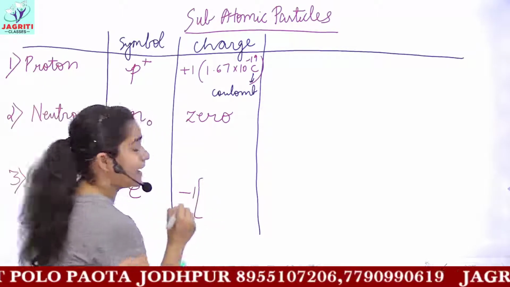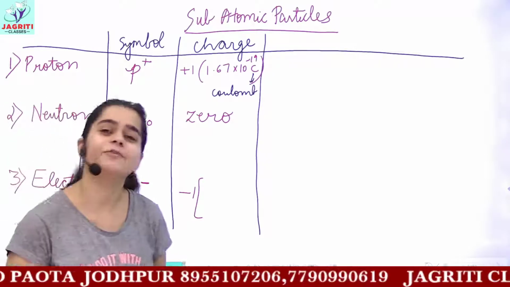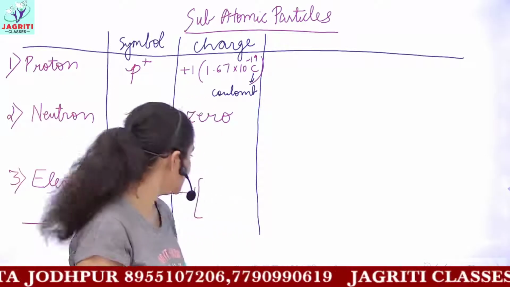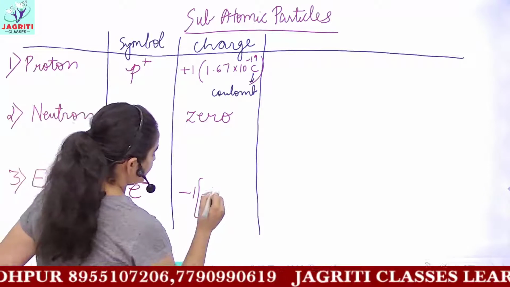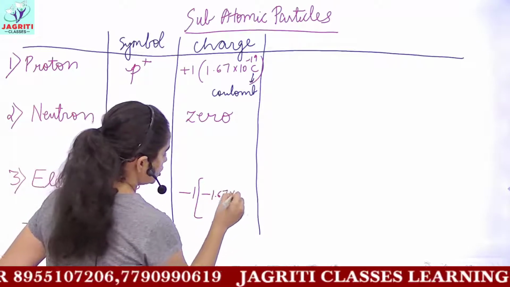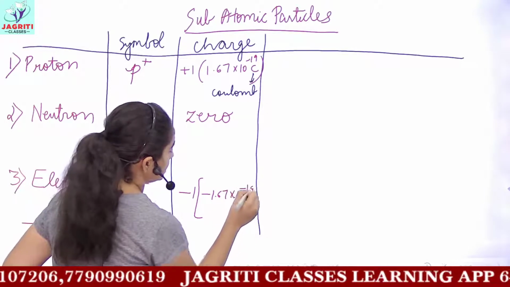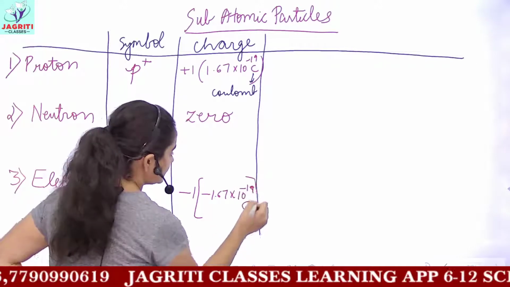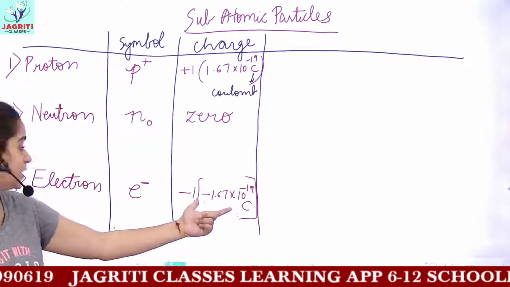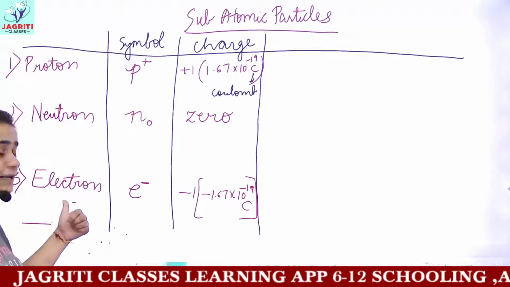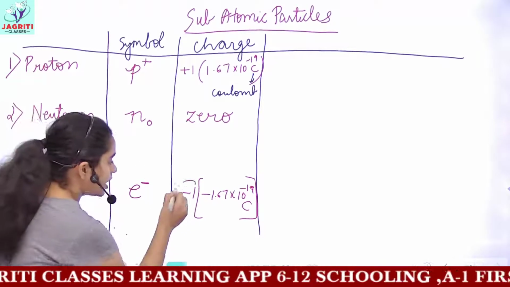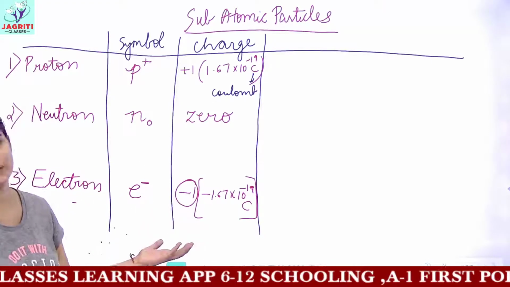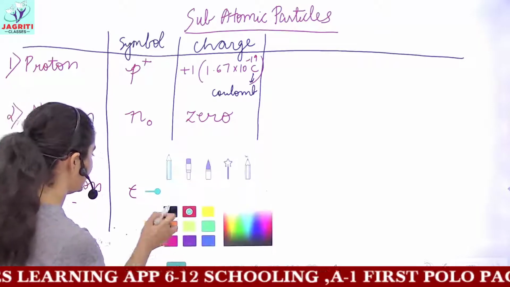For the exact value, you don't have to remember it, but if you remember, it's the best way. So the charge is minus 1.6 into 10 to the power minus 19 coulomb. This is the exact value of charge present on one single electron, and you can remember that the charge on one electron is -1. There is no issue in that.